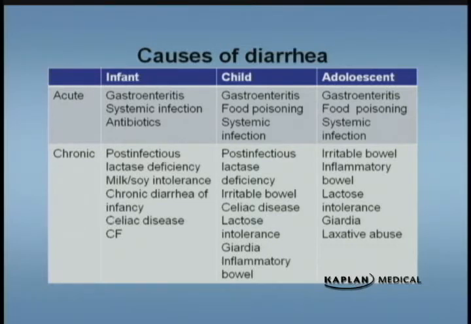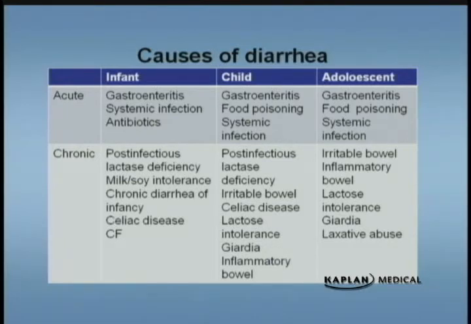Also look for milk and soy intolerance in the infant, celiac disease, and always keep in the back of your mind cystic fibrosis in an infant. In the child, post-infectious lactase intolerance again because of loss of that brush border. Then also worry about celiac disease. Lactose intolerance actually increases with age, so that's why it's common in all three age groups. And then also in children, look for parasites like Giardia.